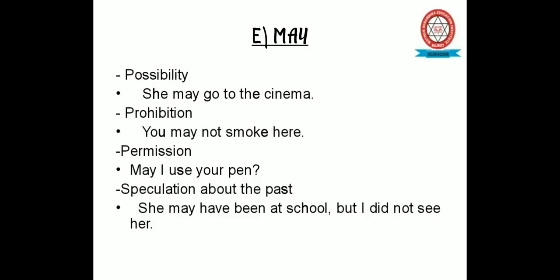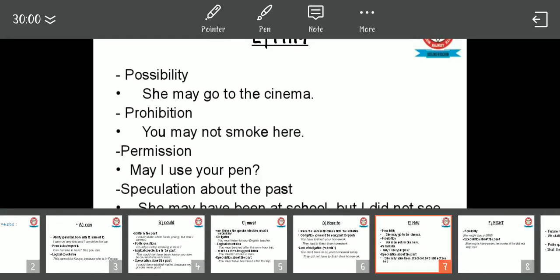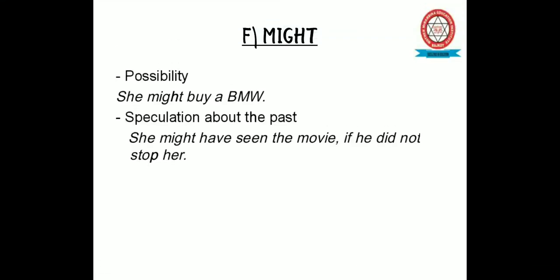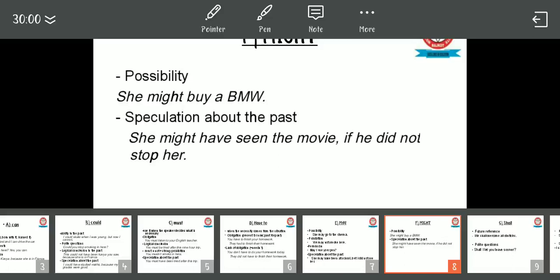For speculation about the past, for example, she may have been at school, but I didn't see her. Next one is might. Might is used for possibility. She might buy a BMW. For speculation about the past, she might have seen the movie if he didn't stop her.